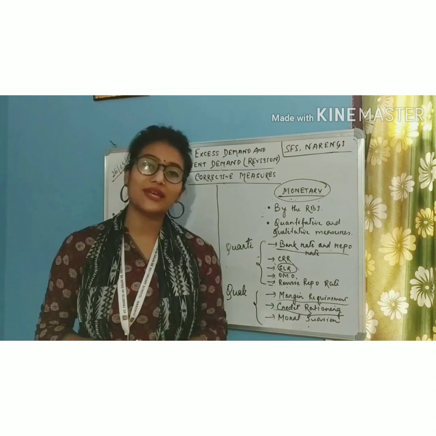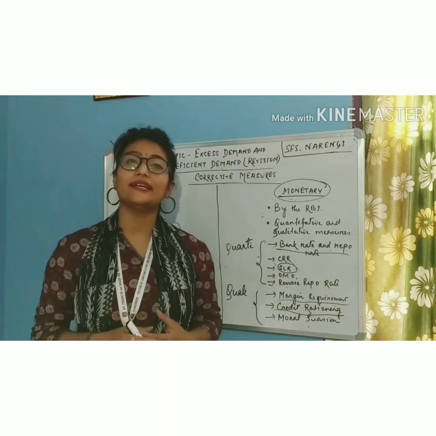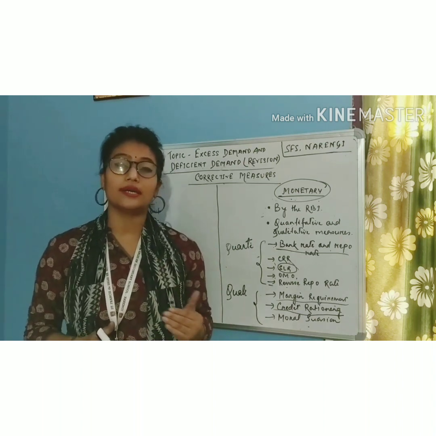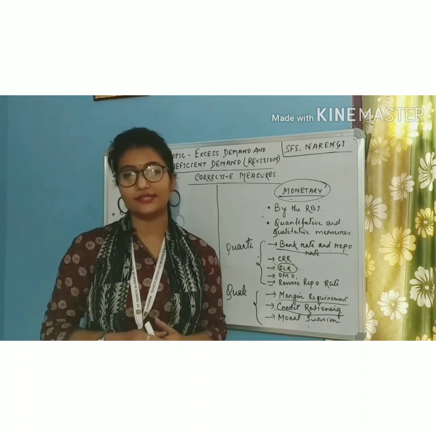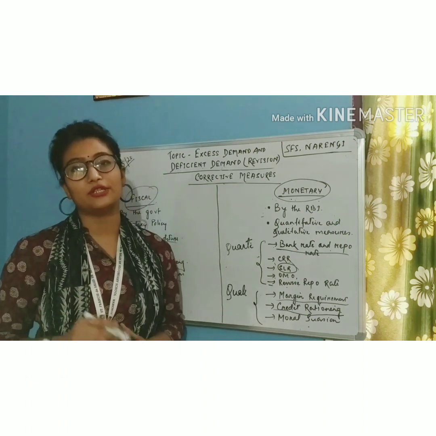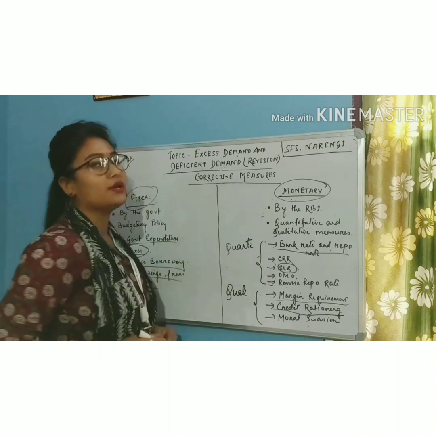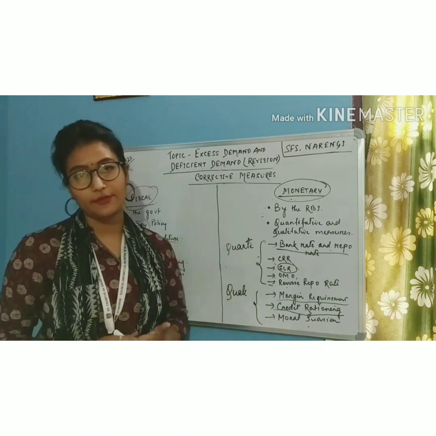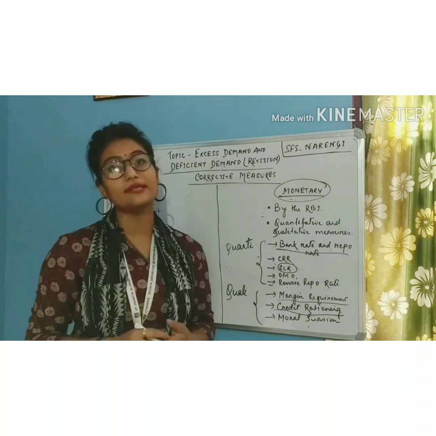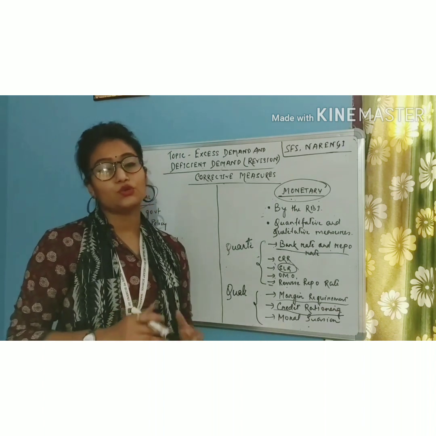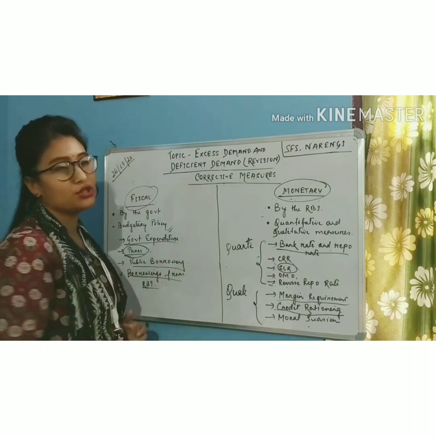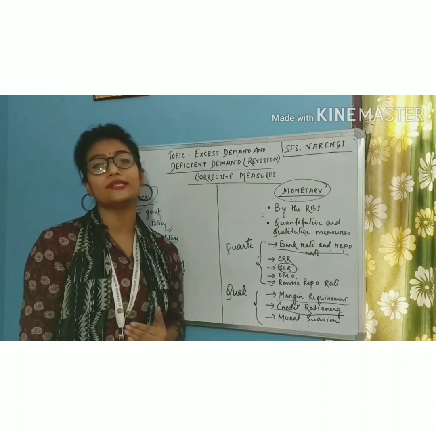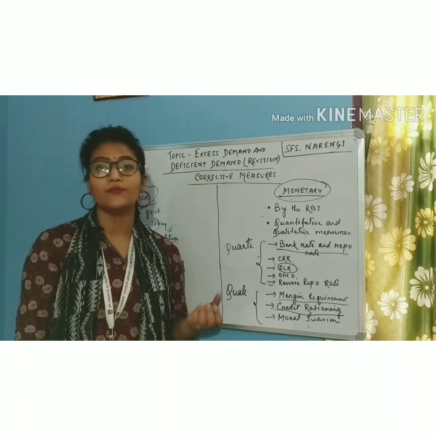Students, let us now quickly recapitulate the various corrective measures that are taken by the government and the RBI to correct the situation of excess demand and deficient demand. The various corrective measures are categorized into fiscal policies and monetary policies. Fiscal policies are adopted by the government, whereas the monetary policies are adopted by the RBI. So students, the fiscal policies are also known as budgetary policy and the monetary policies are also known as the various qualitative and the quantitative instruments of credit control.